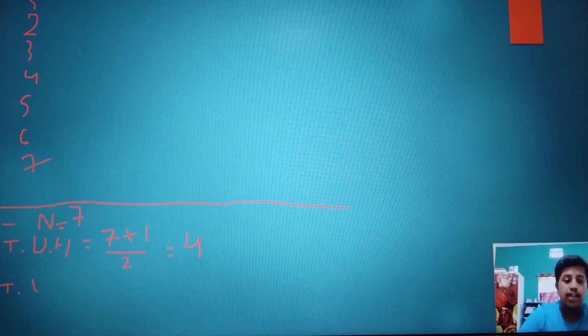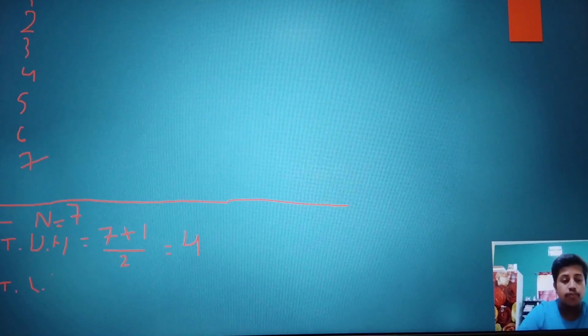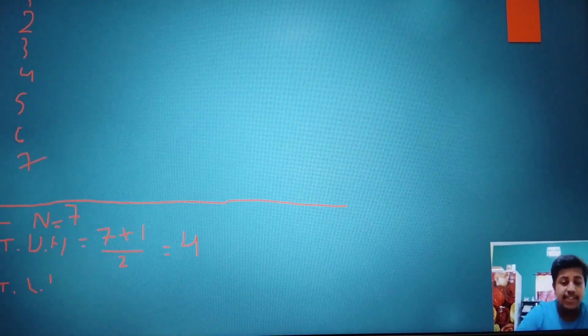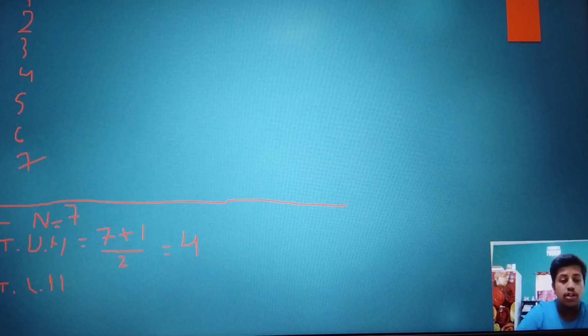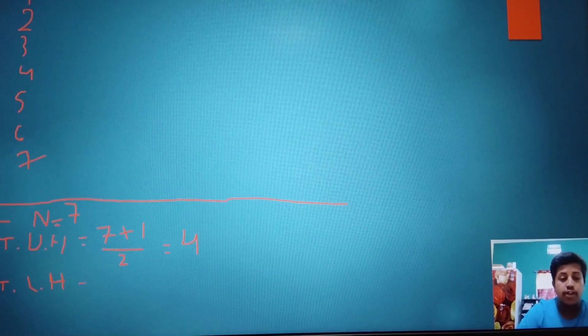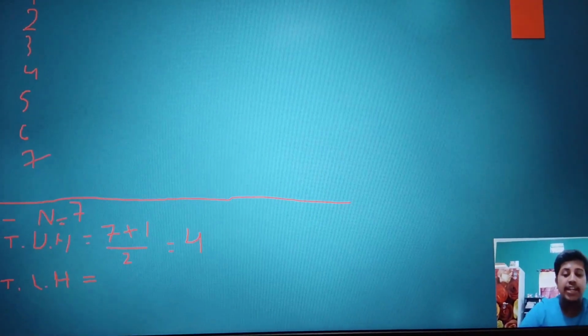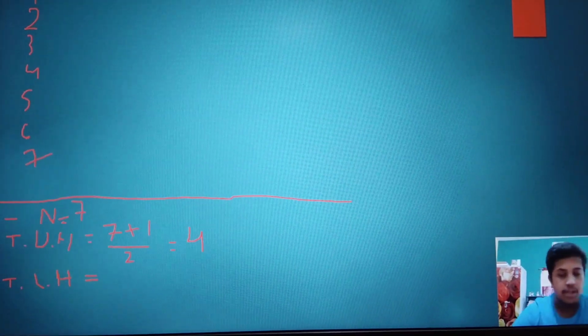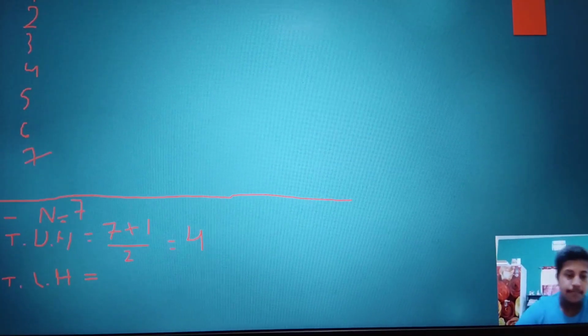Okay. Teams in lower half. First you will all write down like this. It will be helpful to you. Otherwise it may create a problem. It will be easy for you and you can know whether you are doing correctly or not. And it is surely a 3 mark or a 5 mark question. So please don't leave it.